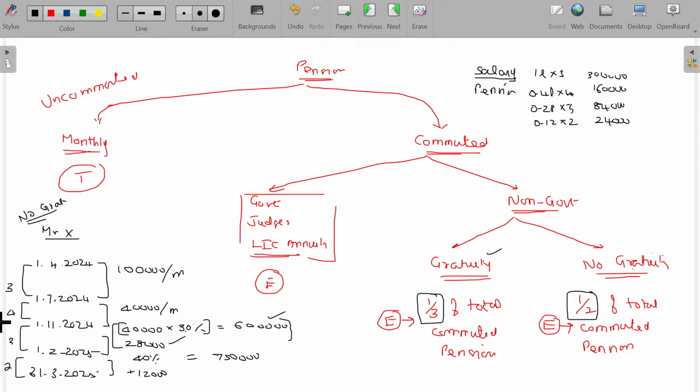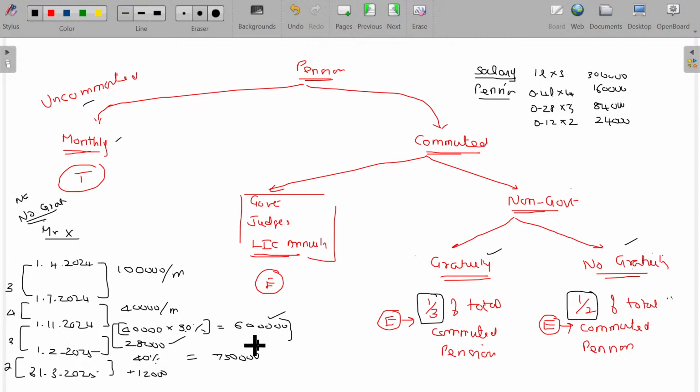Is that okay? We got the pension here. This is called monthly pension, uncommuted pension. Exemption will be applicable only for the commuted nature. So we will assume that he is non-government and gratuity is not received. This concept is going to be studied, so we assume a non-government, no gratuity case.